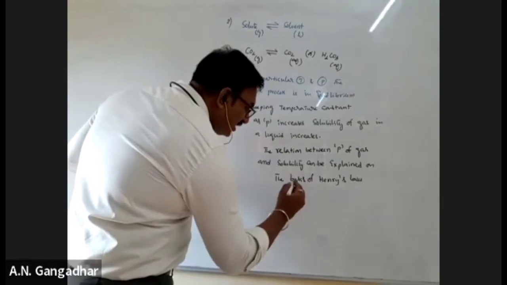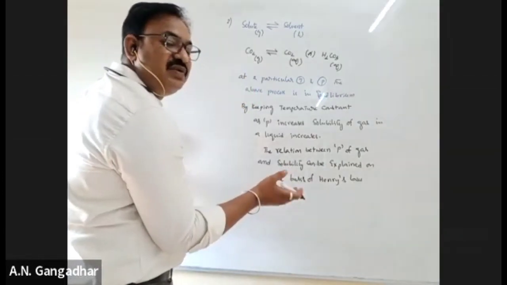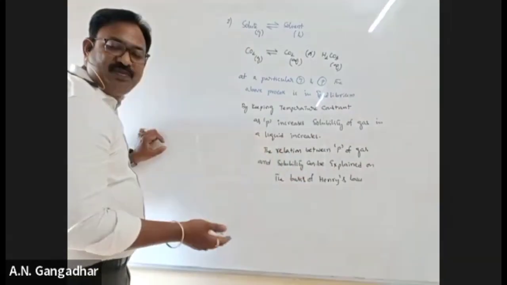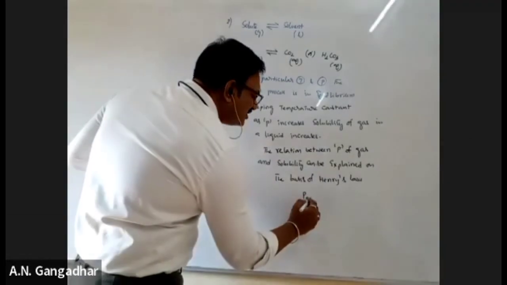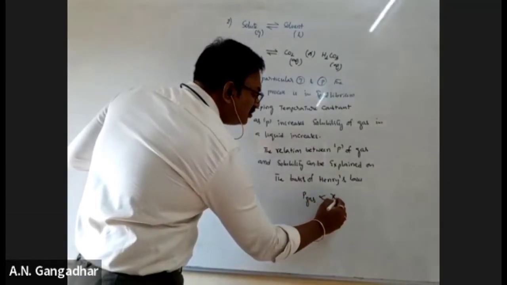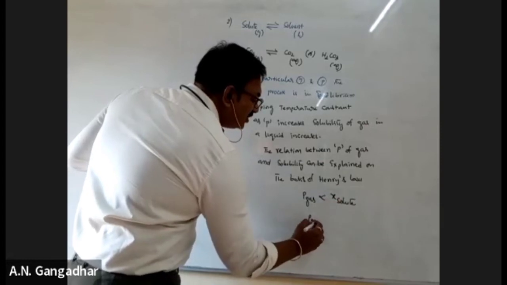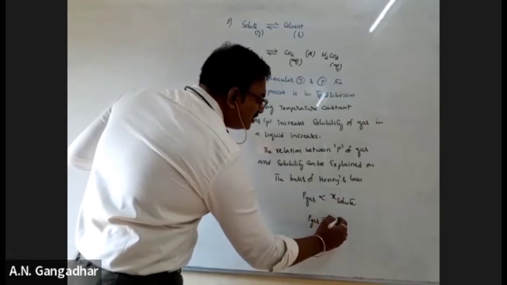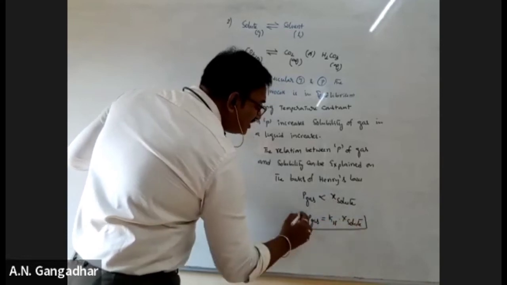See, according to Henry's law, the mass of solute which is dissolved is directly proportional to partial pressure of the gas. Otherwise, you can go through like this also. Partial pressure is proportional to mole fraction of solute. Then partial pressure of the gas is equal to Kh into mole fraction of solute. So this is Henry's law.